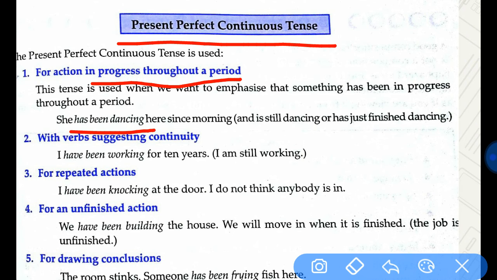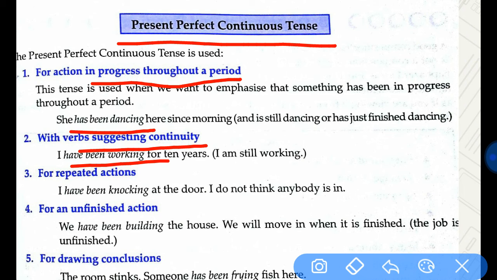So that second one we have with the verb suggesting continuity. When something is continuously happening, we show the continuity. That means I have been working for 10 years. That means even now I am working. So we say that means an action started 10 years ago and is still continuing.